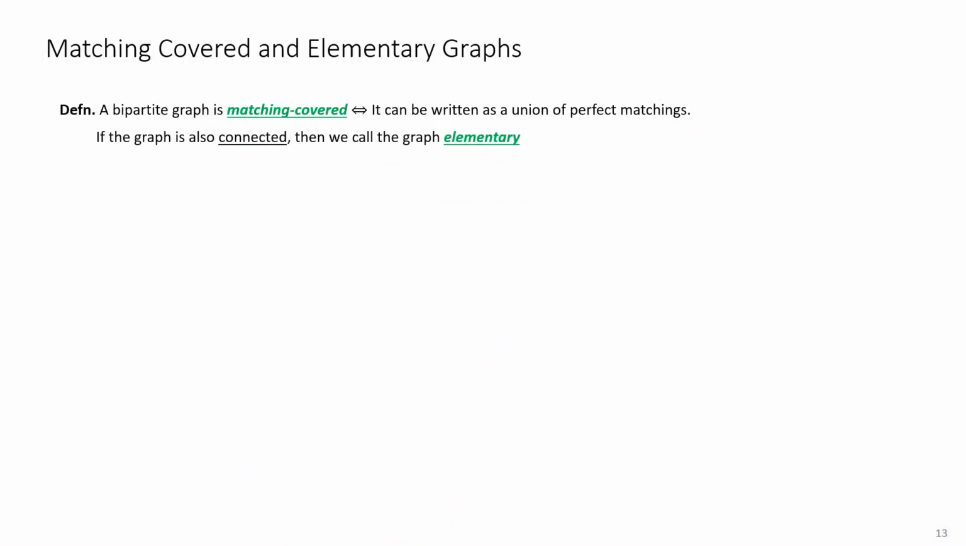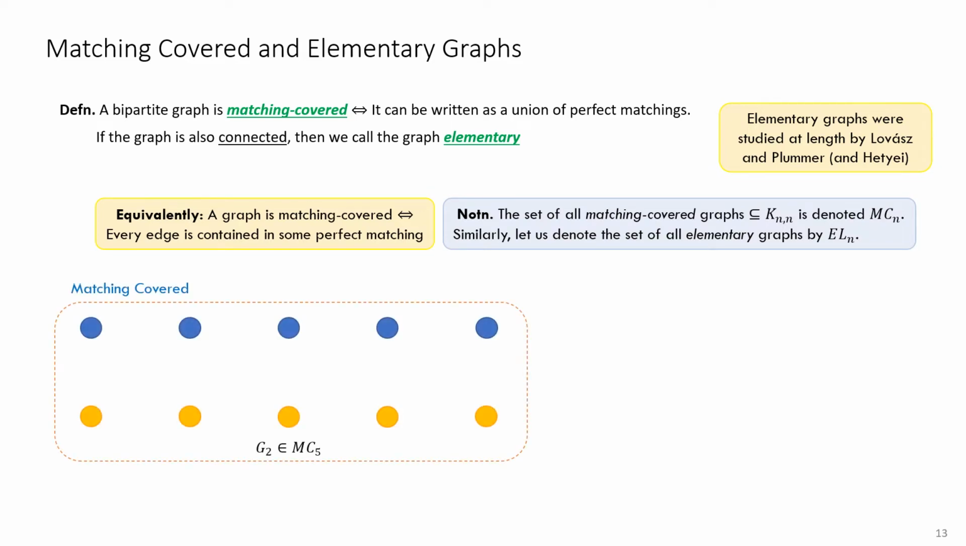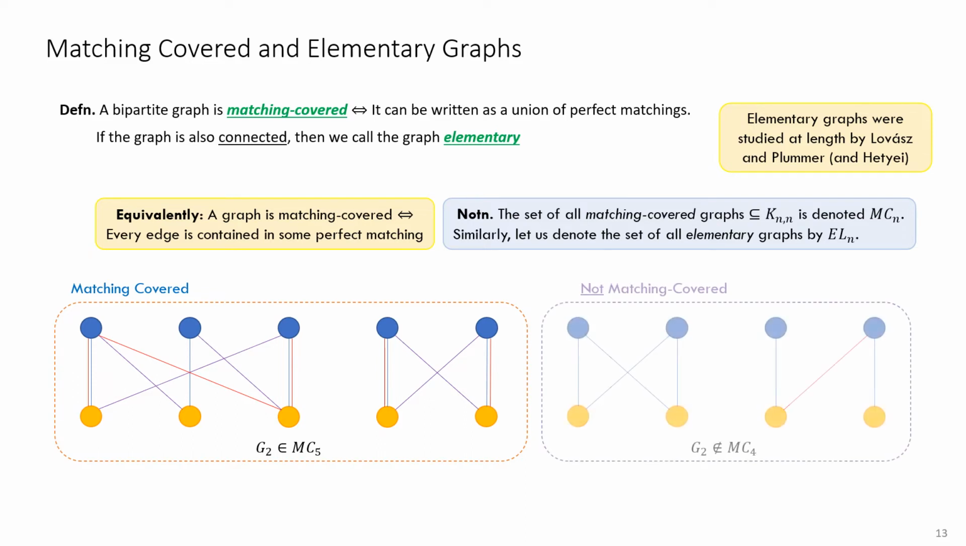So what exactly are matching covered graphs? We say that a balanced bipartite graph is matching covered if and only if it can be written as a union of perfect matchings. If such a graph is also connected, then we call it elementary. And let me remark that elementary graphs were studied at length by Lovász and Plummer and also by Hetyei. So here's a schematic of a matching covered graph. We start with some perfect matching, and then we overlay another one on top of it, and another one. Let me remark that this is a simple graph, so there are no duplicate edges. On the right-hand side, we have a graph that is not matching covered, because the red edge cannot be covered by any perfect matching.